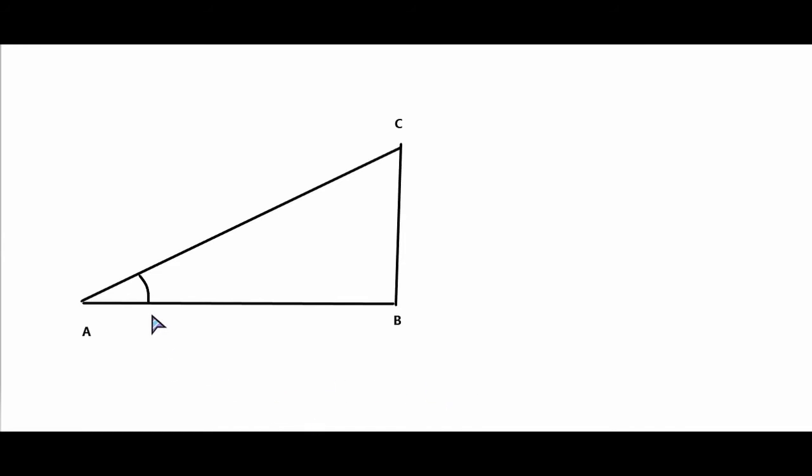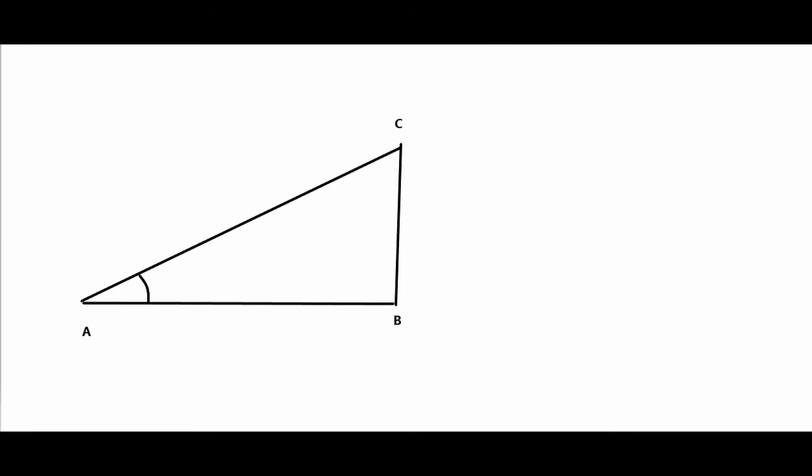Let's have a look. This is a right angle triangle ABC, and this angle A we are talking about. We have talked about the opposite side: BC is the opposite side, AB is the adjacent side, AC is the hypotenuse. And also the Pythagoras equation. Do we remember Pythagoras? Pythagoras says AB square plus BC square is equal to AC square. Is it right? Can we write down our Pythagoras equation here?